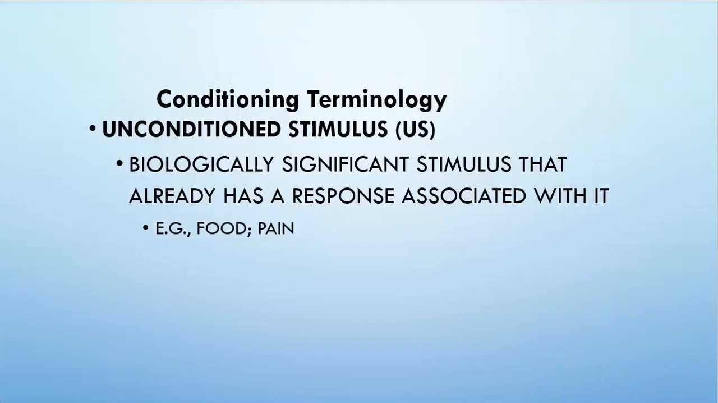Now I gave you that example and explained some of this terminology, but I thought we'd break it down a little more and give some nice definitions. The first one is the unconditioned stimulus. This is a biologically significant stimulus that already has a response associated with it. The example with the dog would be the food. Food is biologically significant, and it already has a response associated with it, which would be salivating.